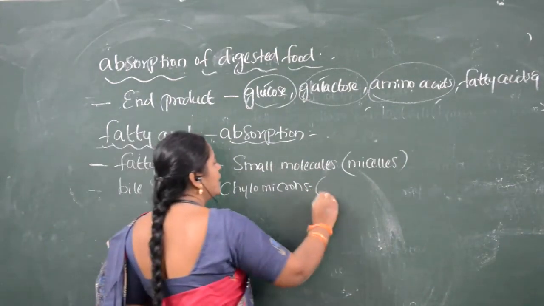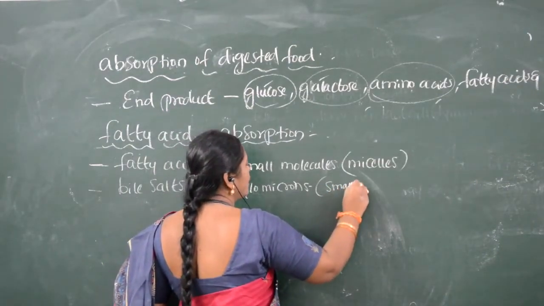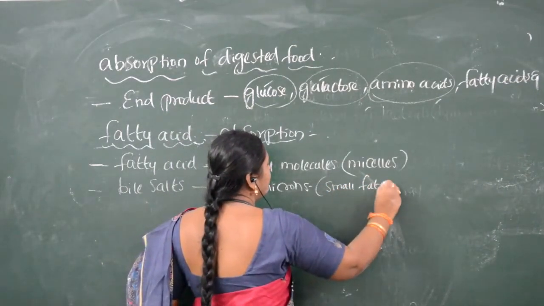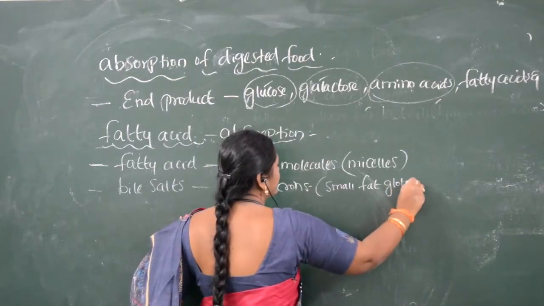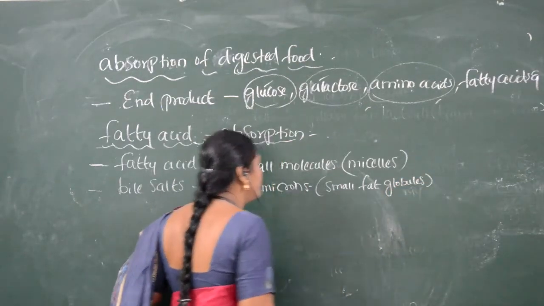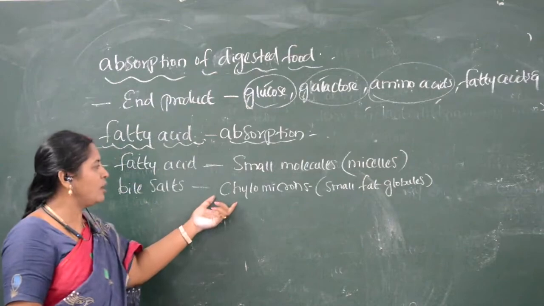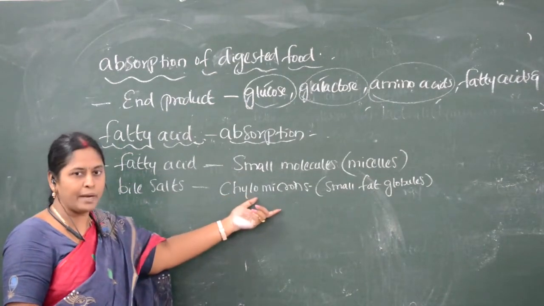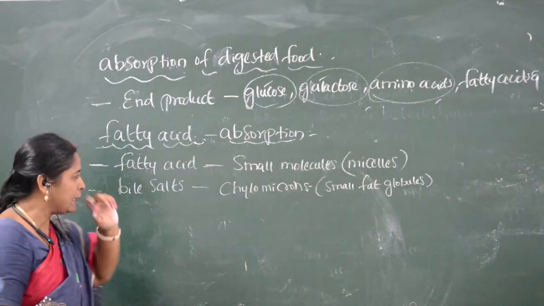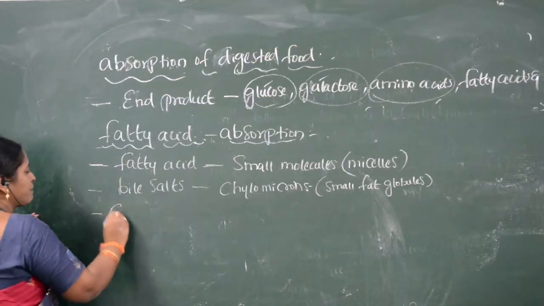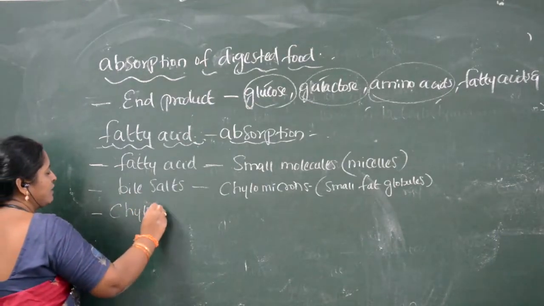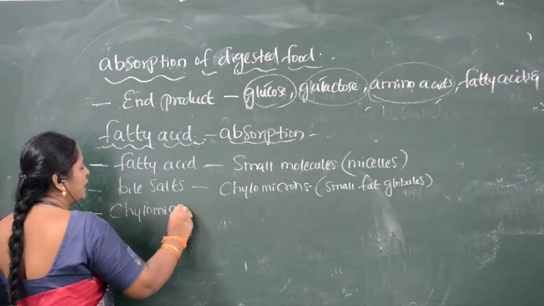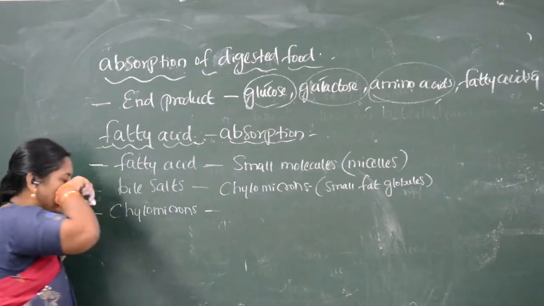Chylomicrons are small fat molecules, small fat globules. So these small fat globules called chylomicrons will not directly enter into the blood capillaries.